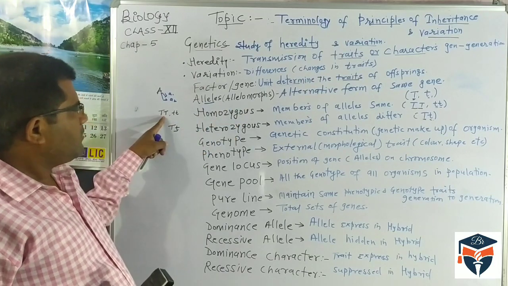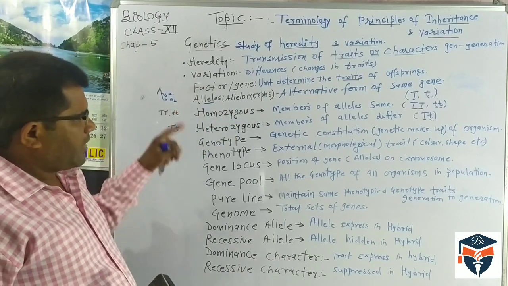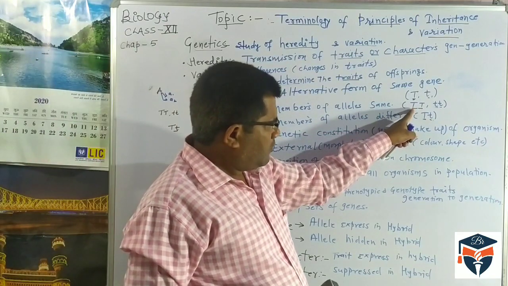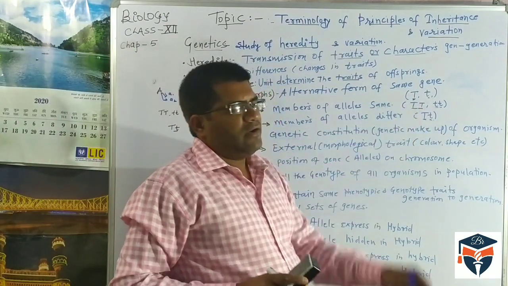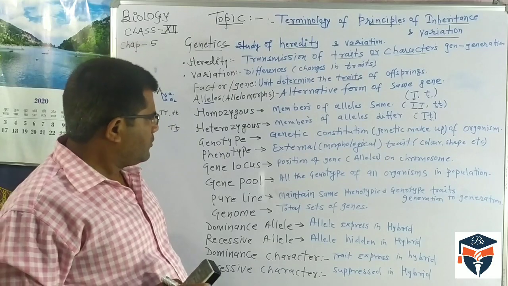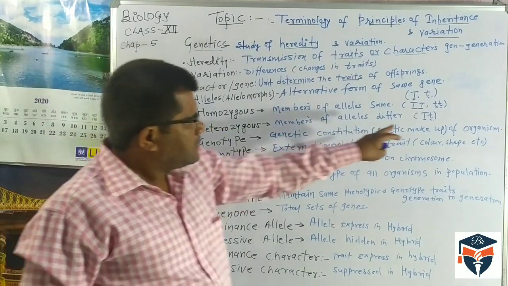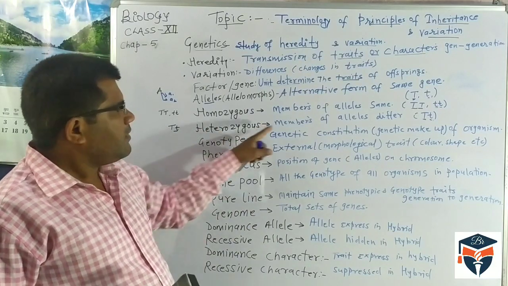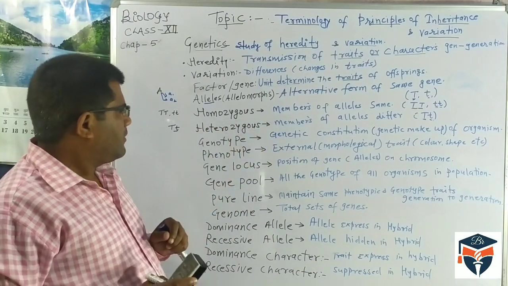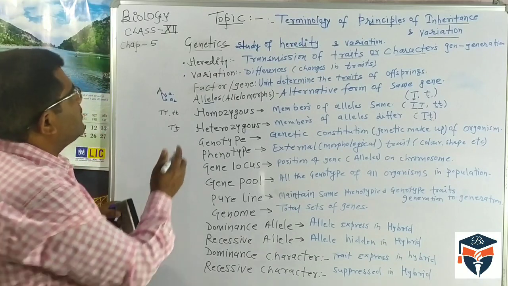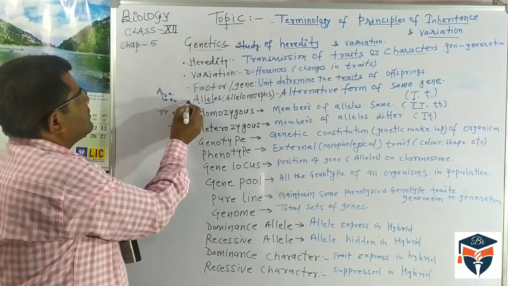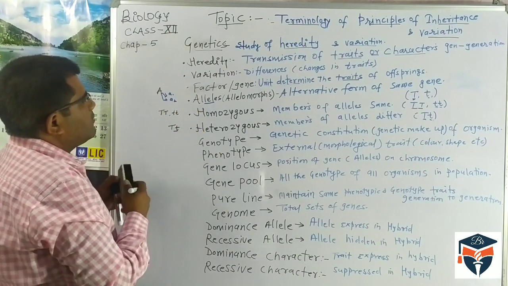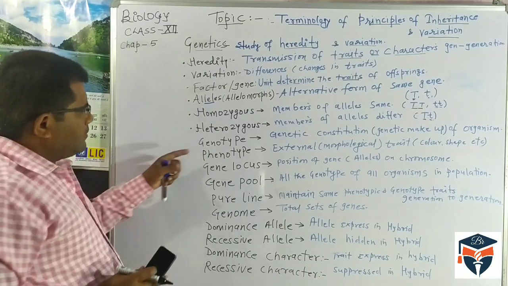If alleles are the same, that is called homozygous. Capital T capital T is homozygous, small t small t is also homozygous, whereas capital T and small t is the heterozygous condition.